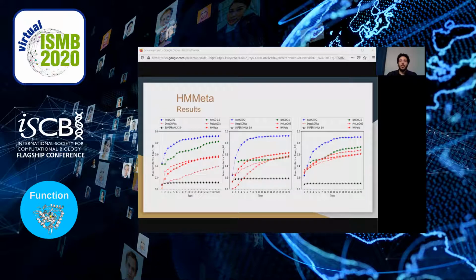Results shown in the tables here compare the sequence similarity-based methods in blue, the network-based methods in green, and sequence-based methods in red, as well as the information-based method in black. From the maximum similarity graphs here, we see that the maximum similarity for the biological process subcategory for HM meta outranks the other sequence-based methods and even manages to exceed the network-based method.